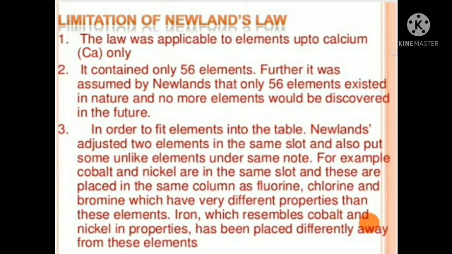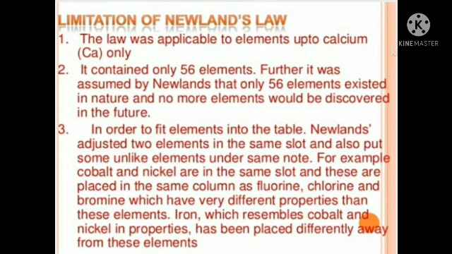Limitations or demerits of Newlands Law of Octaves. The law was applicable to elements only up to calcium, which has the atomic mass 40. It contained only 56 elements. Further, it was assumed by Newlands that only 56 elements existed in nature and no more elements would be discovered in the future. In order to fit elements into the table, Newlands adjusted two elements in the same slot and also put some unlike elements under the same note.